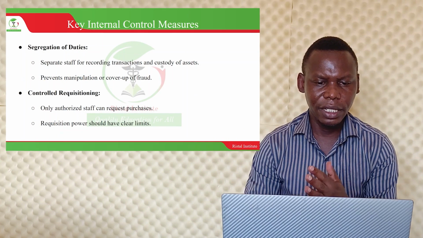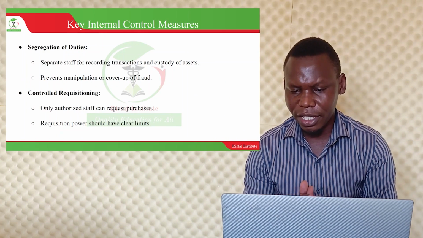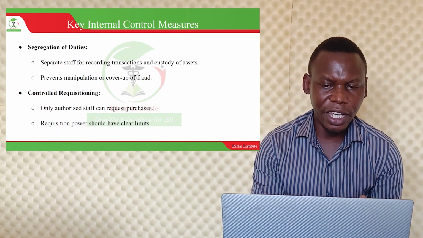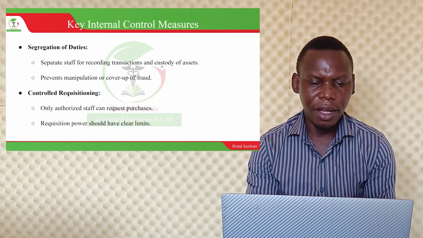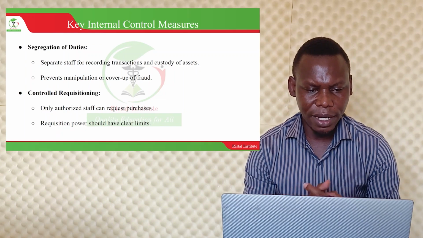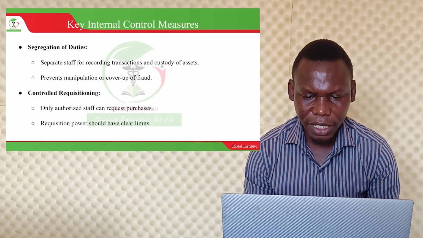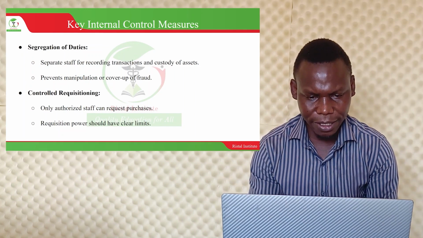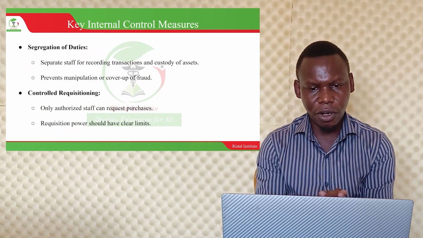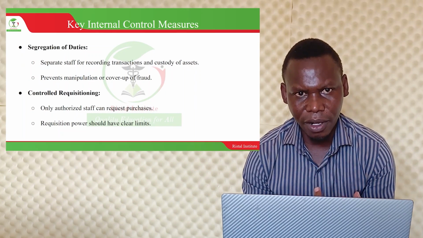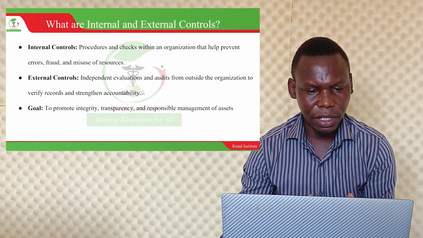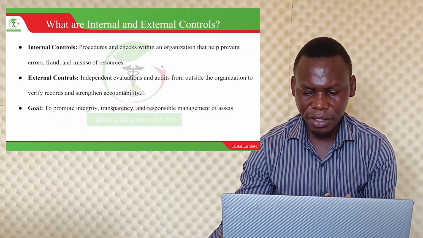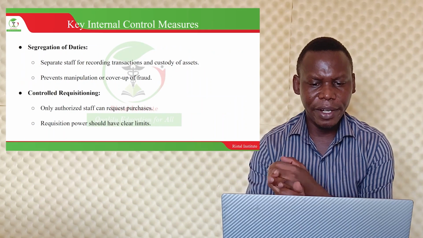Internal control measures can be done in this way. One, we have segregation of duties. How do we segregate? How does it help? One, separate staff for recording transactions and custody of assets. For us to ensure that there is no fraud in the organization, no error or misuse of organization resources, we separate the staff.